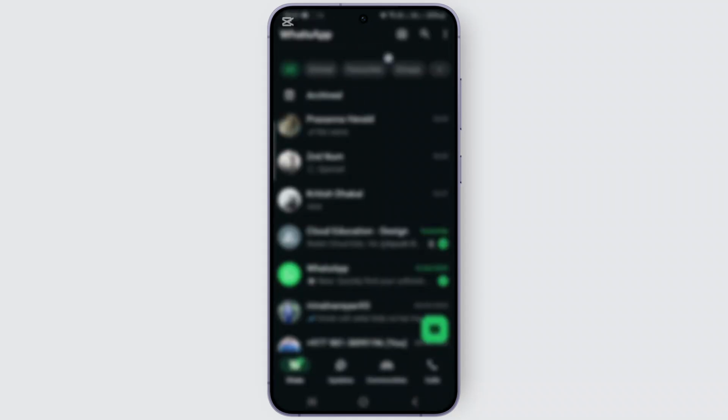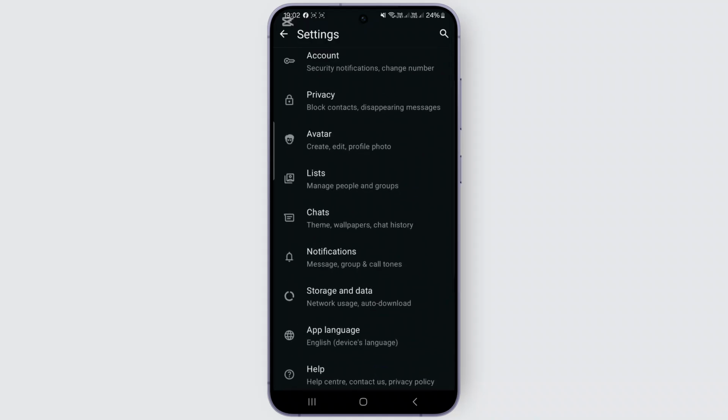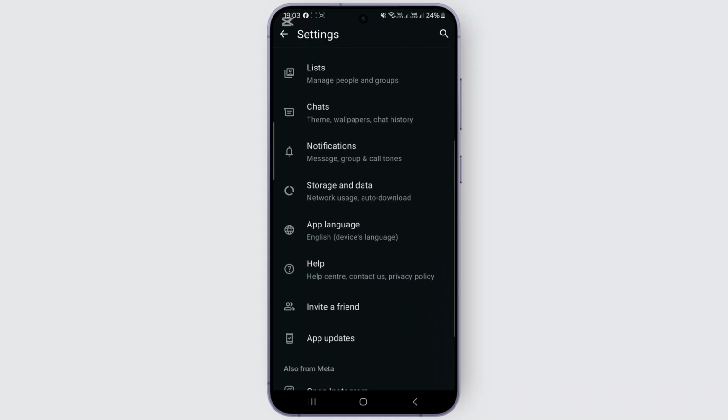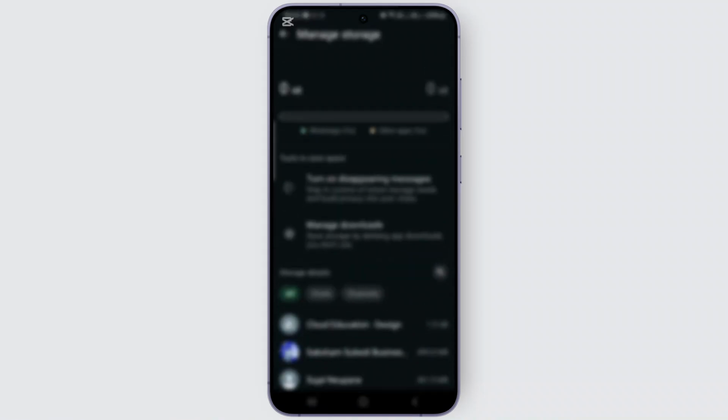So what we can do is I can see many people trying out this option, which is by heading over to your settings. Once they arrive in settings, they scroll down until they see the storage and data section and just click on manage storage.